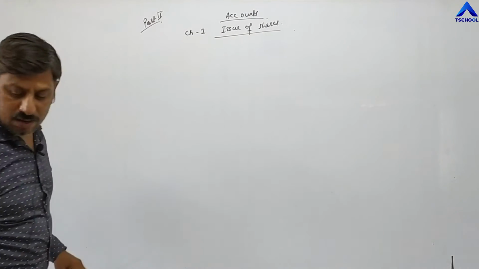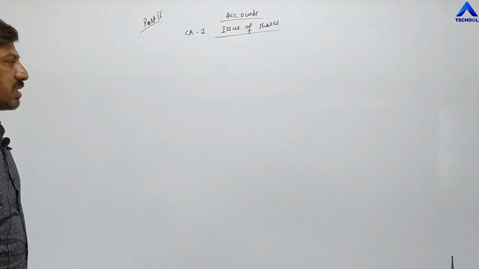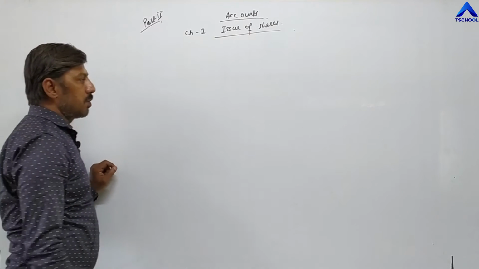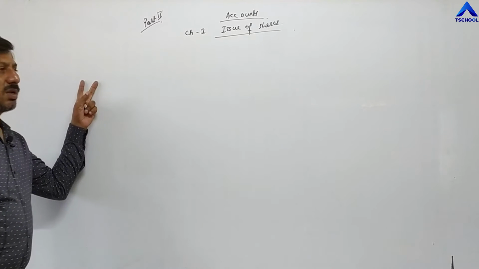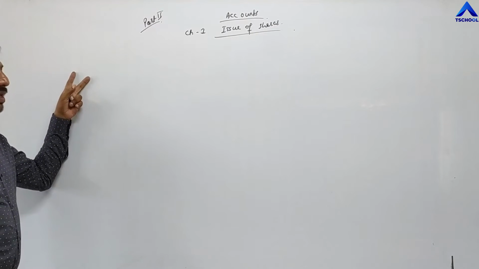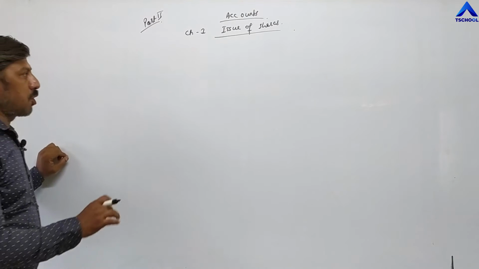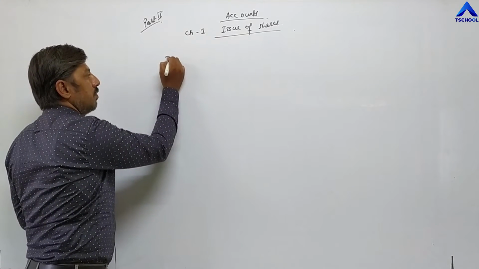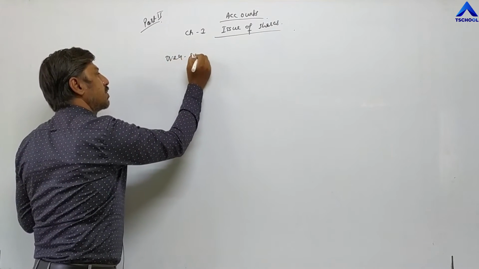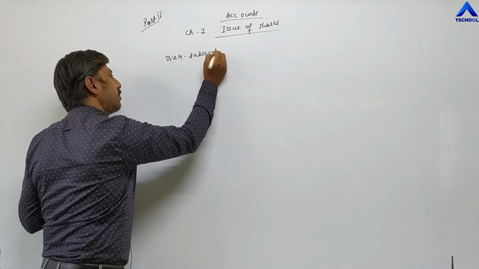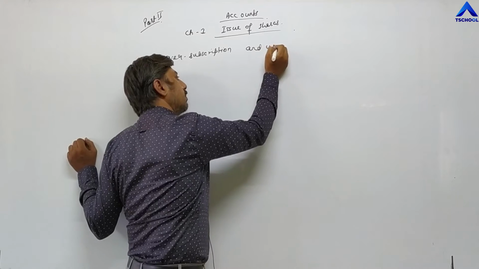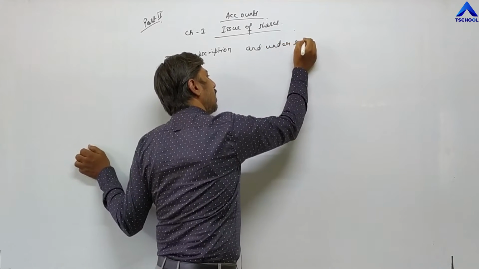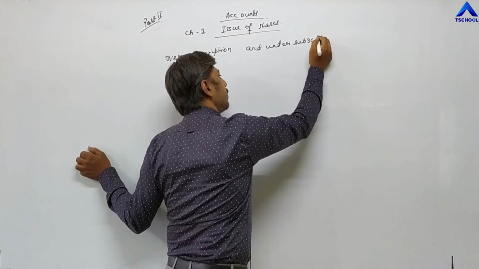If there are in total 3 installments, we have to pass 6 entries. For each installment, 2 entries are passed. So 3 installments, 6 entries. 4 installments, 8 entries. The first problem is, first of all, over subscription and under subscription.